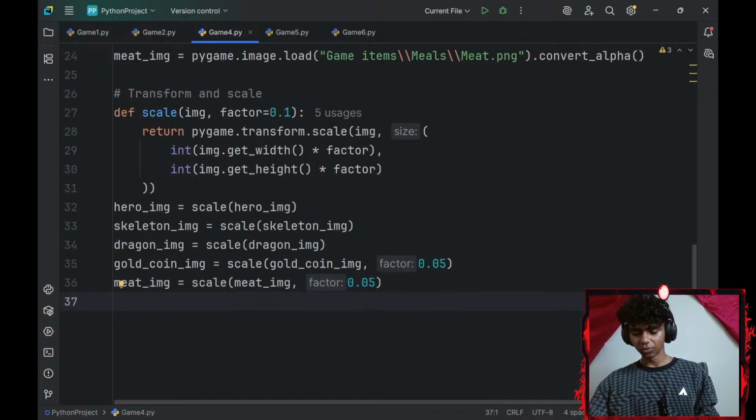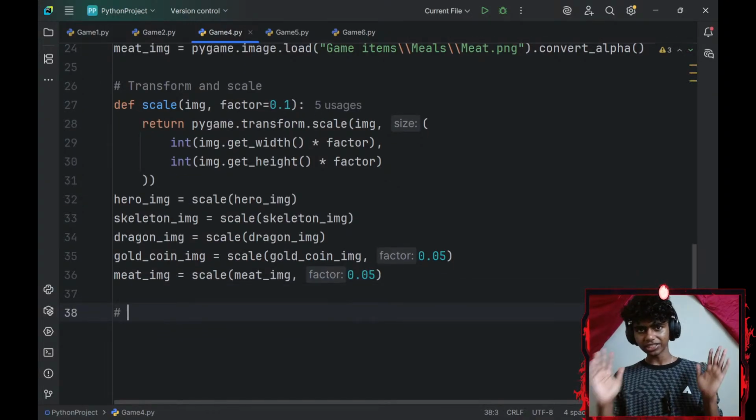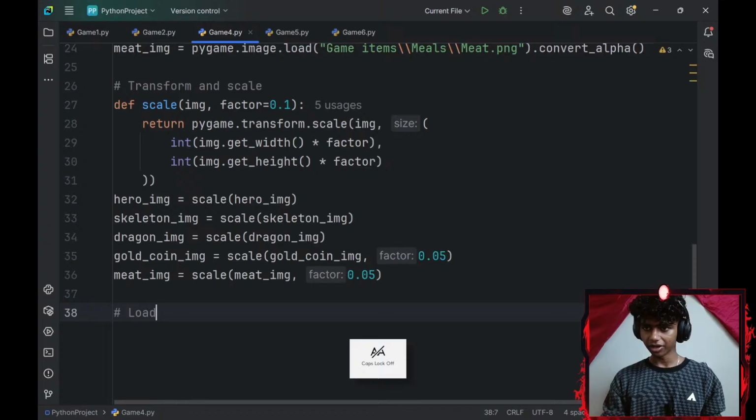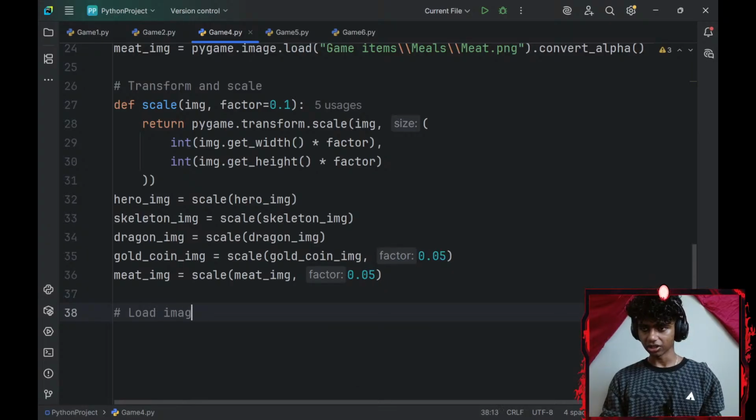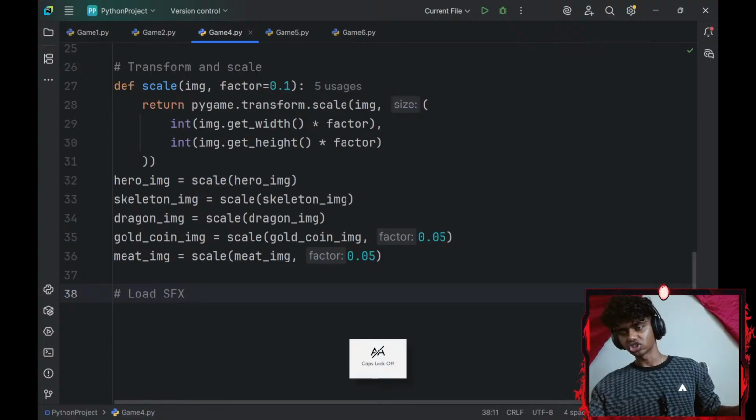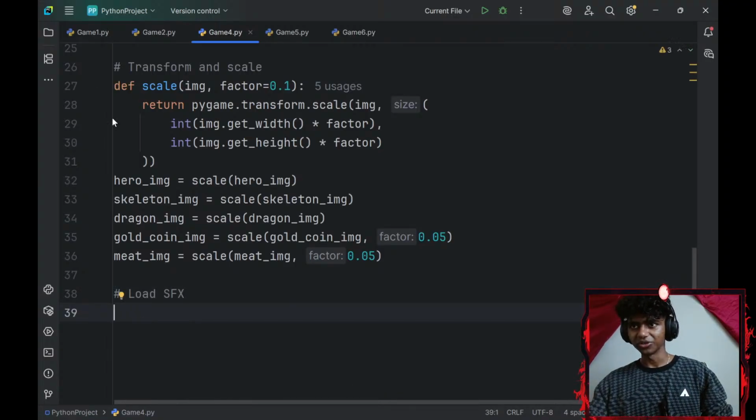Okay, now with that out of the way, let me load in my SFX/sound effects. So let me add a comment that says load sound effects.